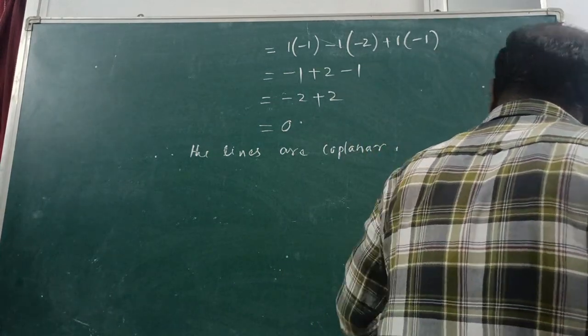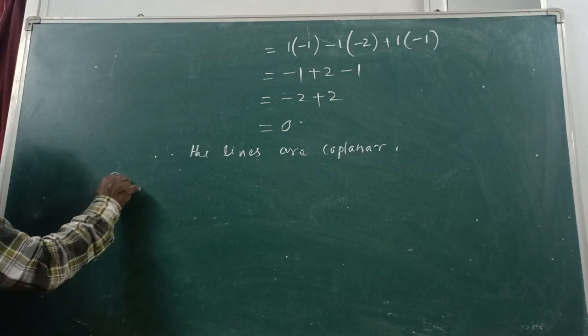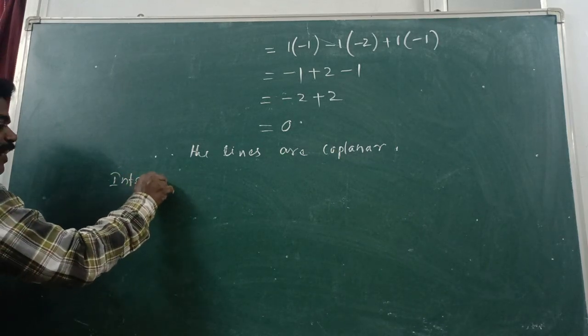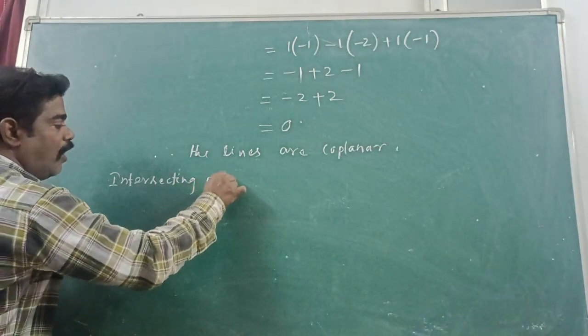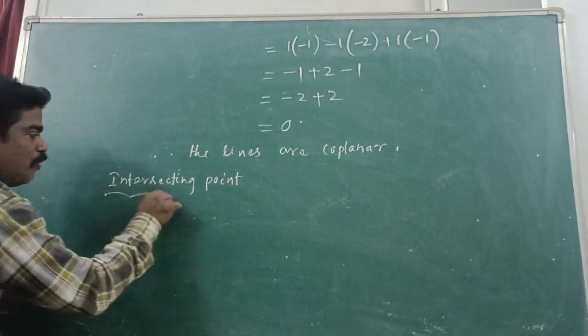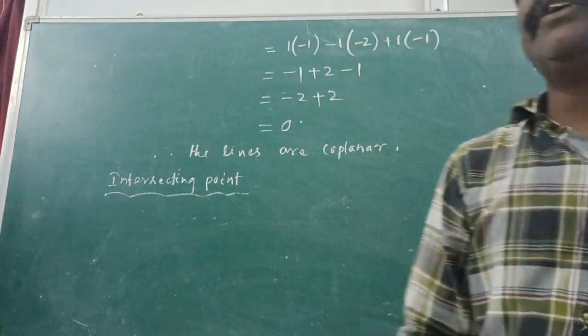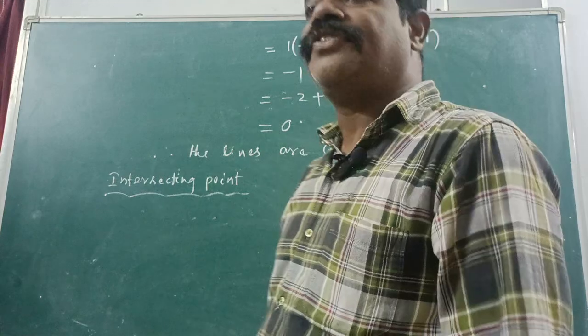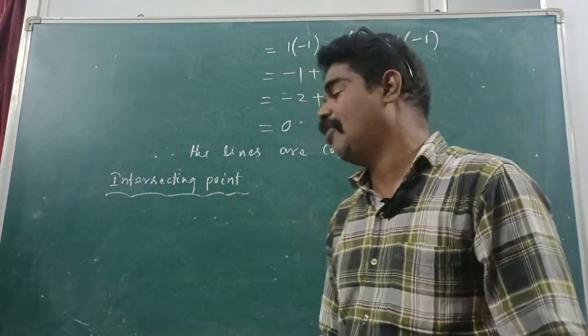See here. Now we have to find the intersecting point. If you want to find the intersecting point, first we have to find the planes of each line. Right or not? Fine.